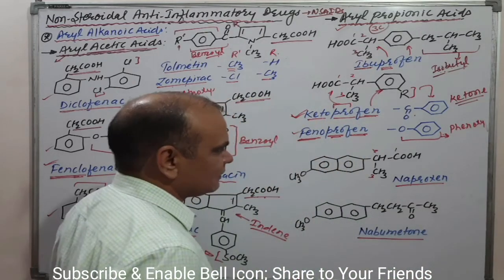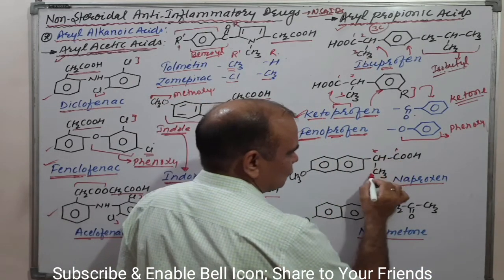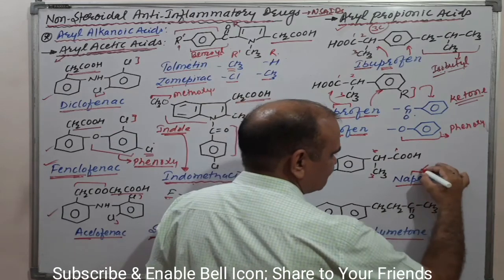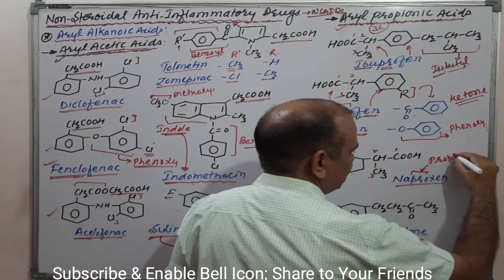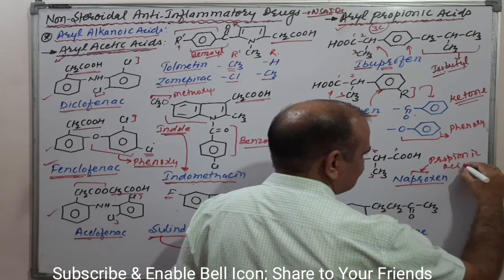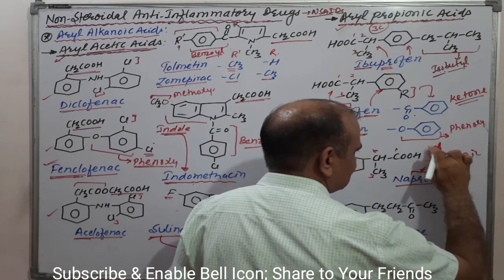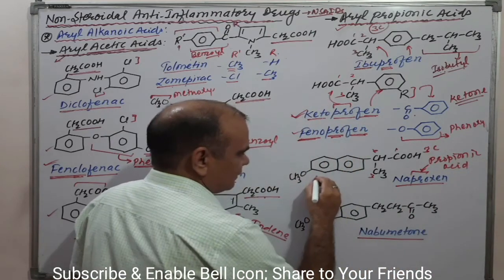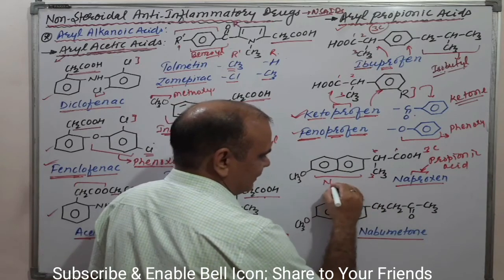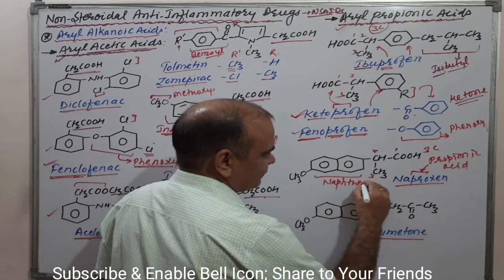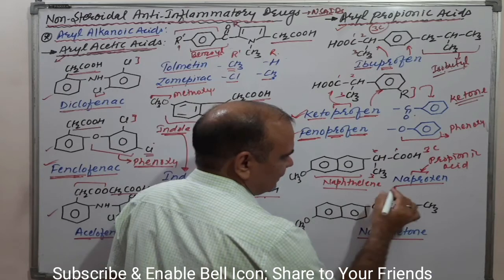Now come to that 1 2 3, that is propionic acid, as it is a 3 carbon. Okay, it is a 3 carbon. Clear? Then what is this ring system? Naphthalene. This ring system is naphthalene. Okay, that's why nap.